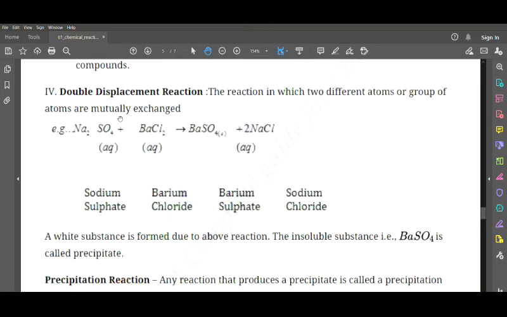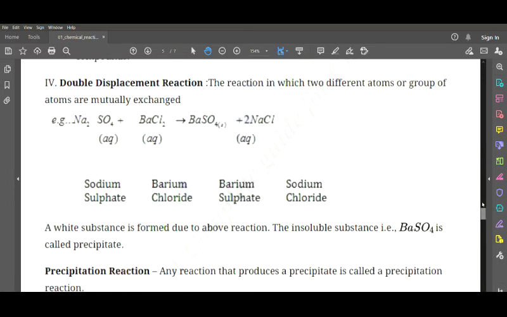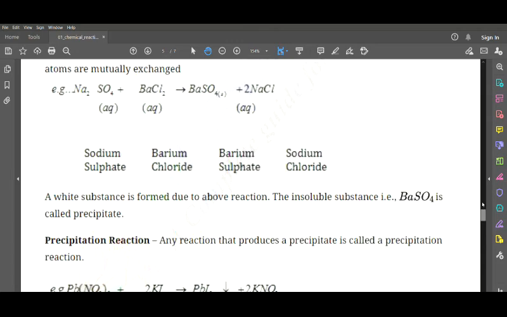Now you can see the interchange that is happening here. This sulfate is getting combined with barium, which is giving us barium sulfate, and this chlorine is getting combined with sodium, so that you get sodium chloride. Now from the above equation, a white substance is formed due to the above reaction. The insoluble substance, that is barium sulfate, is called a precipitate. That is what we call a precipitate here.